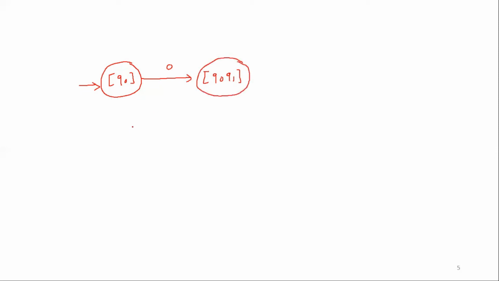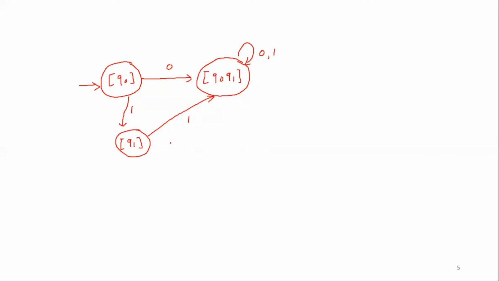Then Q0 for the input 1 goes to Q1. Then Q1 state for the input 0, no transitions. For the input 1, it goes to Q0, Q1. And this Q0, Q1 for the input 0 and 1 goes to the same state.